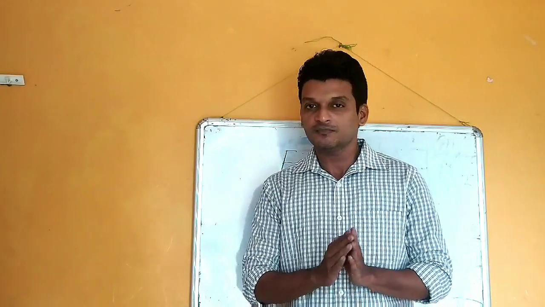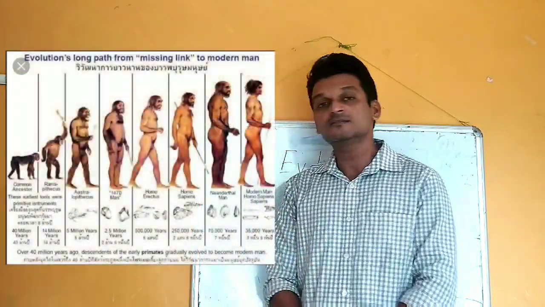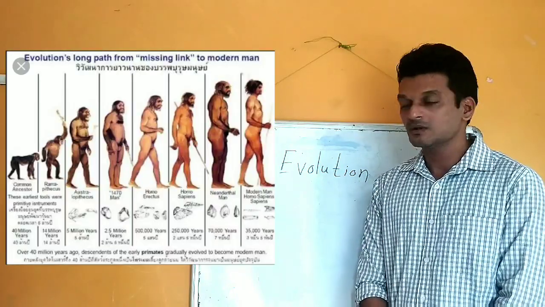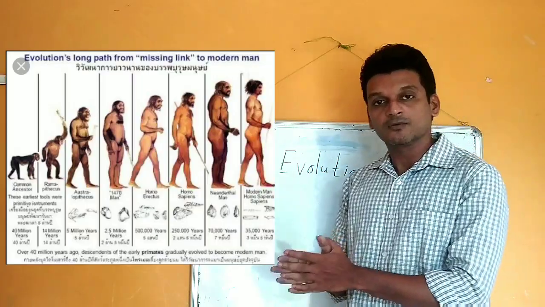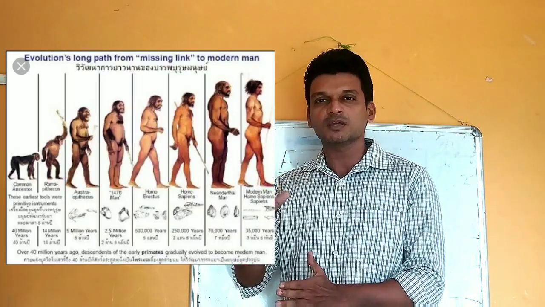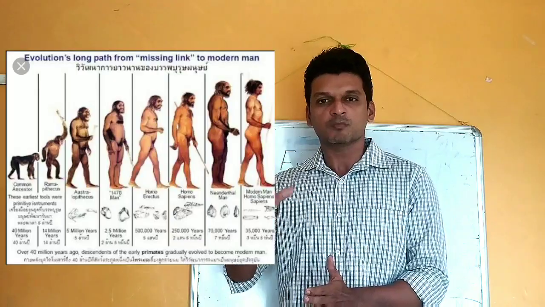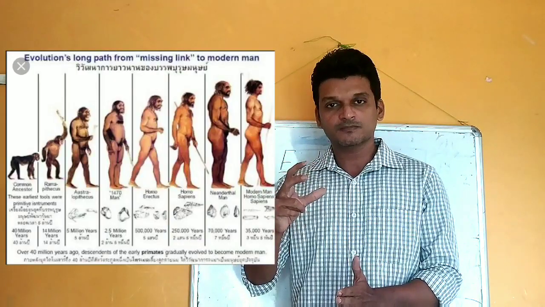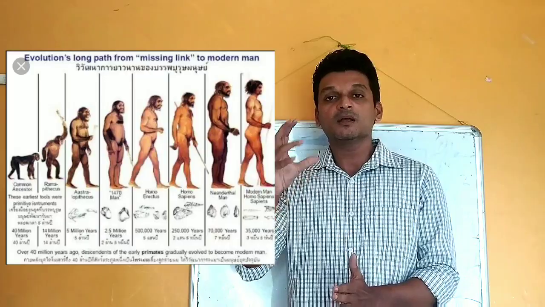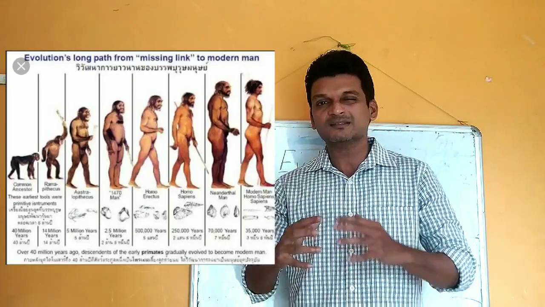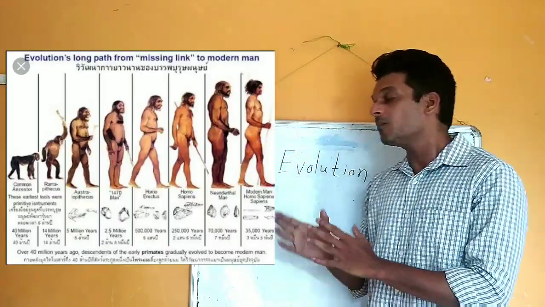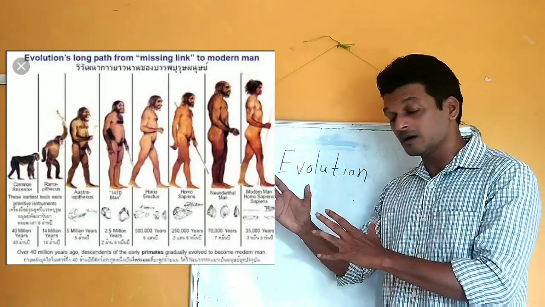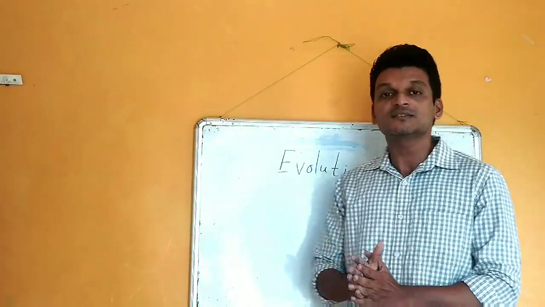And after that, a very familiar image, that is the development of human. So as all of you know, humans are developed from monkey. Actually we use the word monkey, but monkey is not a proper word. Instead of monkey we can use the word apes or ape-like animal. What is the name of ape? The monkeys that don't have tail and that are slightly bigger in size than normal monkeys are called apes.